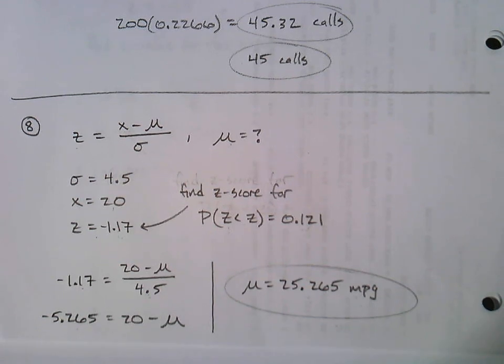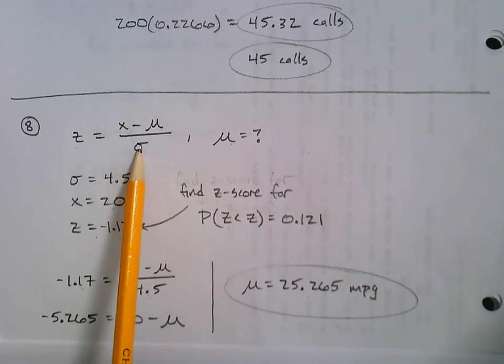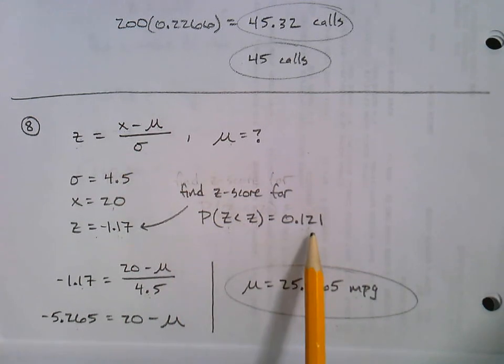You could also confirm your answer, right? You could take this mu, take your X, take your sigma, plug them all back in, calculate that Z, and then go back and confirm that that really would give the 12.1%, just to see if you did it all right.